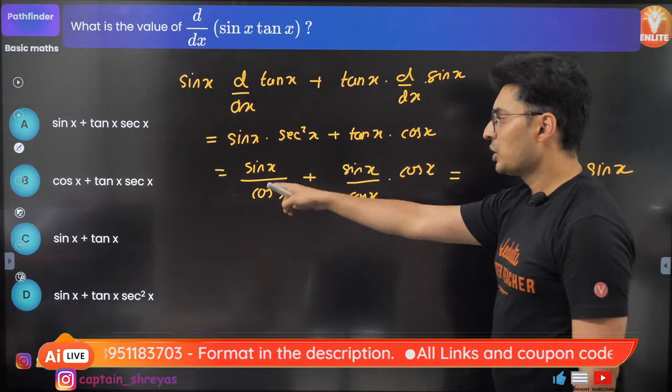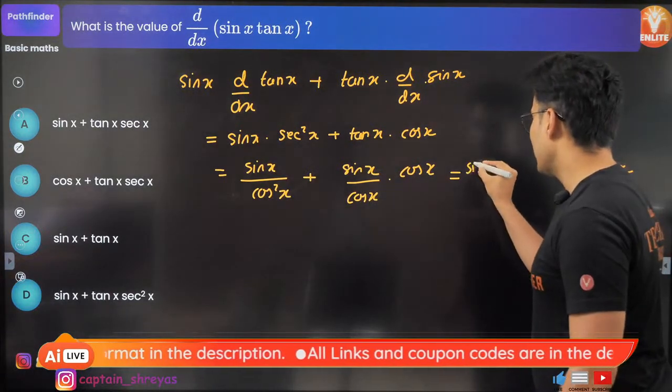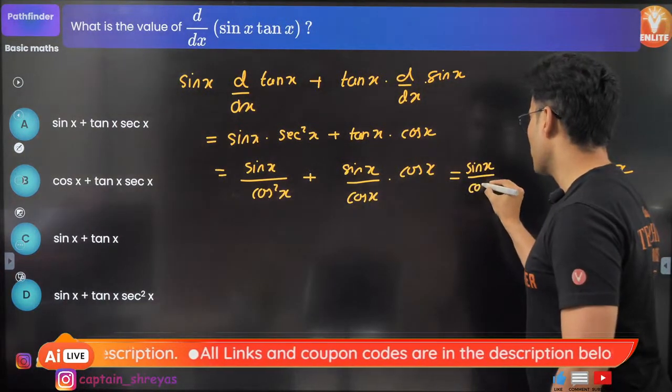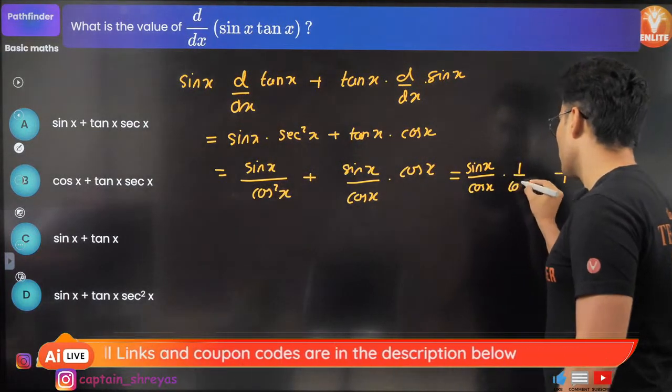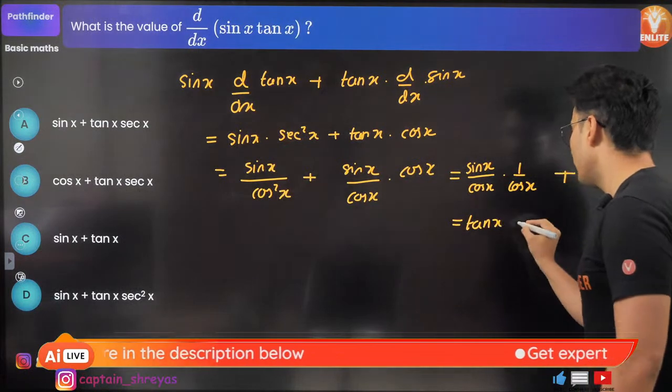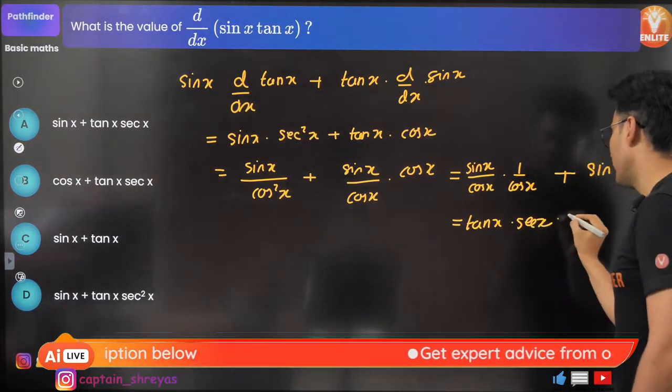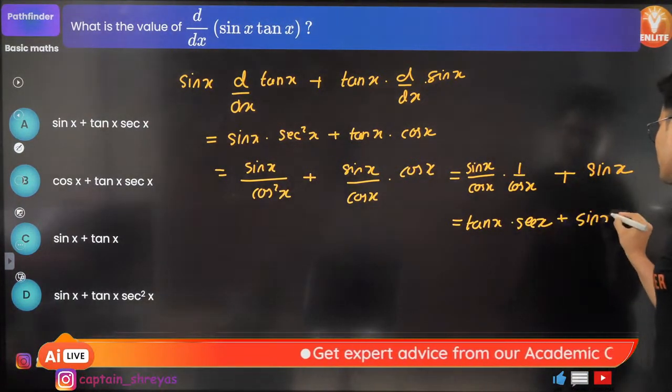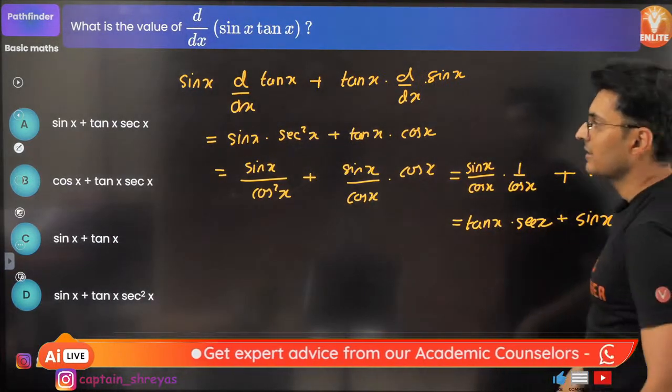Now I feel you should do some transformation here like this. So sine of x by cos of x into 1 by cos of x. Now sine by cos is tan, so this will just become tan of x, and 1 by cos is sec, so it will become sec of x. Plus this is sine of x. So sine x plus tan x sec x.